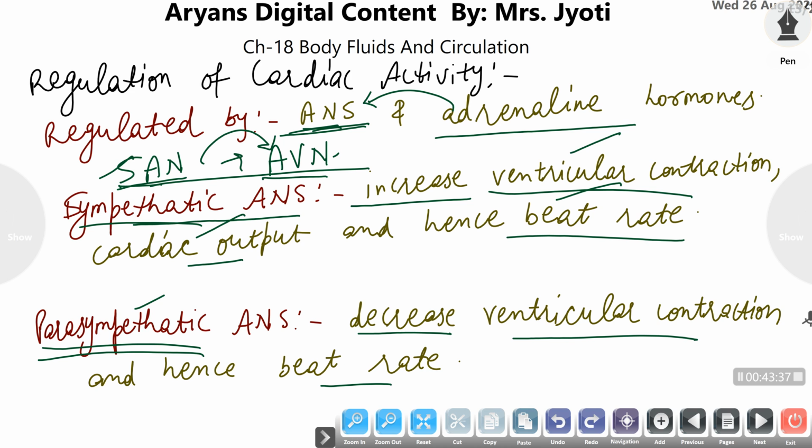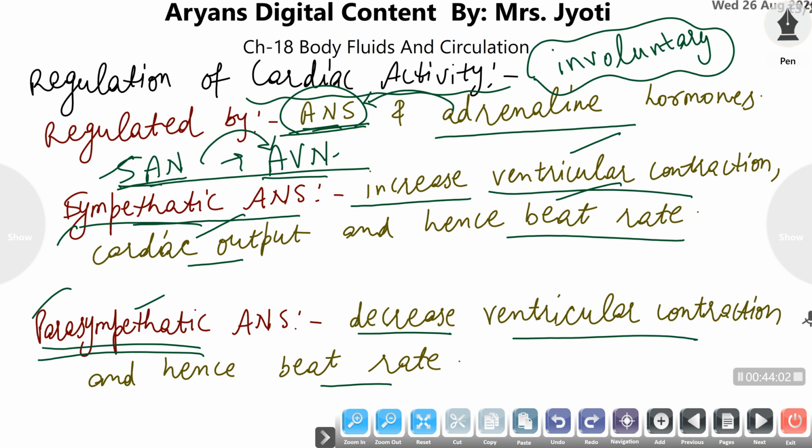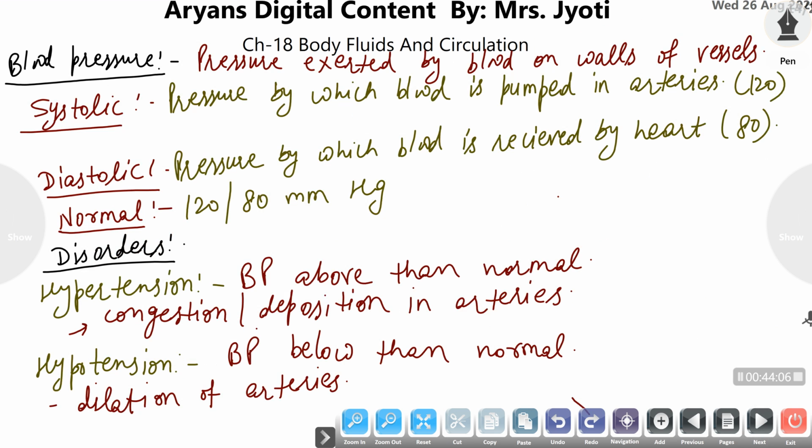So, the autonomous nervous system along with its sympathetic and parasympathetic nervous systems is controlling and regulating all our cardiac activity or heartbeat rate. There is no control of the organism itself, meaning it is totally involuntary. It is not in the control of that particular organism. The autonomous nervous system is the only regulatory portion of the circulation of any particular individual.